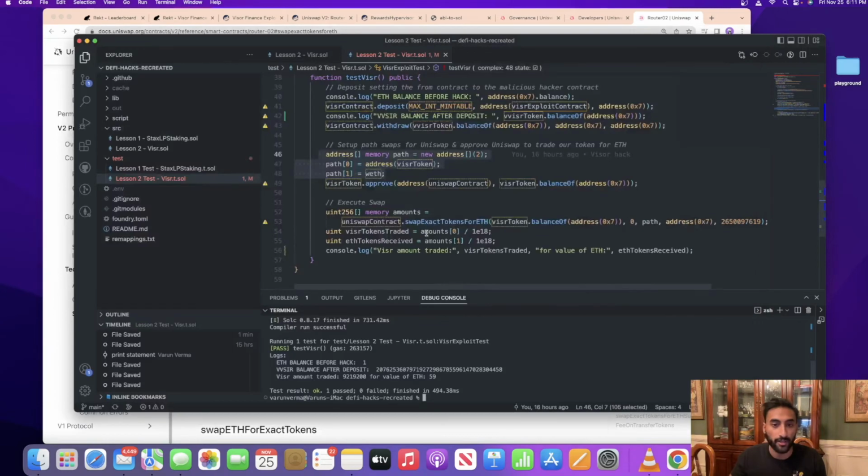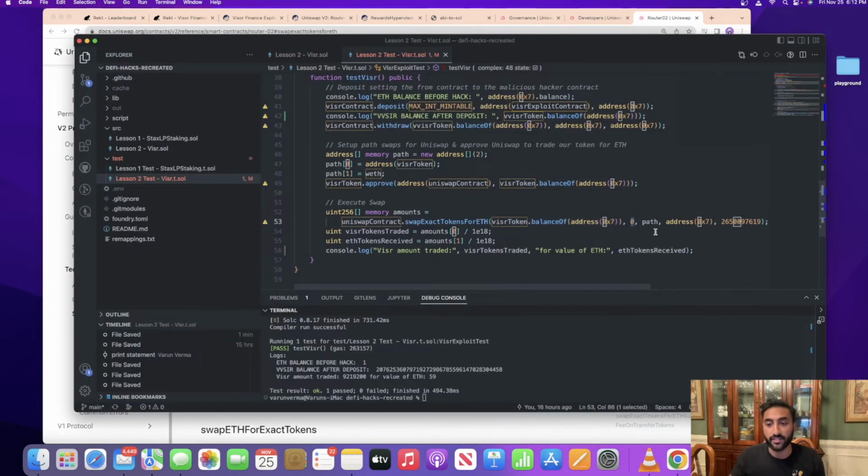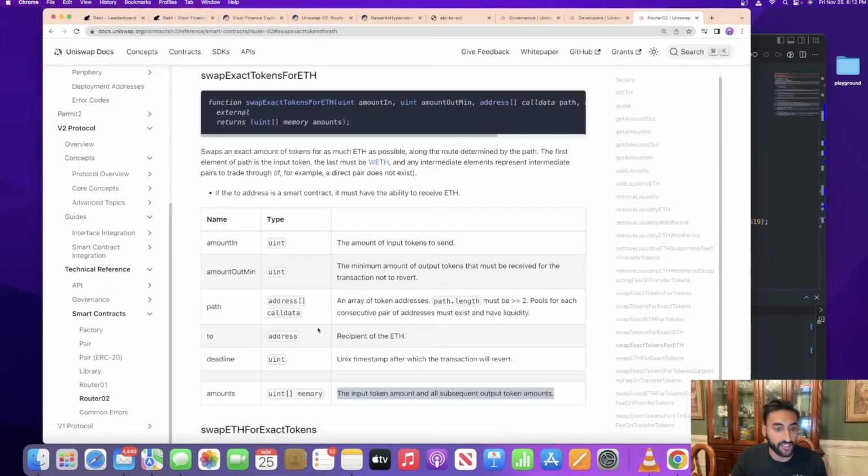So in code, that looks like this. Amount in will be the exact amount of balance we have of Visor, because we want to cash out everything we have. The amount out minimum is 0. So that's not going to actually give us 0 back. We're just going to say, hey, give us all that you can, and we want to just cash out everything. Now we actually have to set up a path.